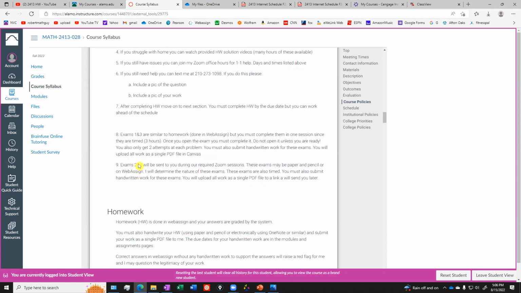All right, exams 2 and 4, that's a little more involved. Those are the Zoom session ones. I'll explain that in much more detail in just a moment.